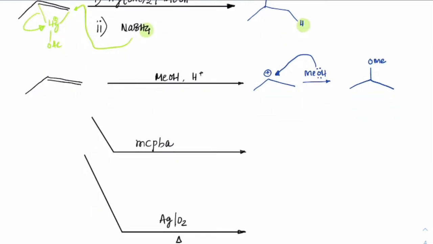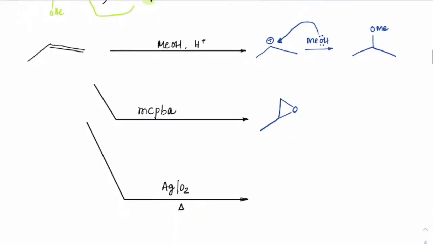MCPBA, we have seen this already. In MCPBA the peroxy acid would get added, so all we get is an epoxide. Ag in the presence of O2, which forms Ag2O, would also give you a similar epoxide formation here.